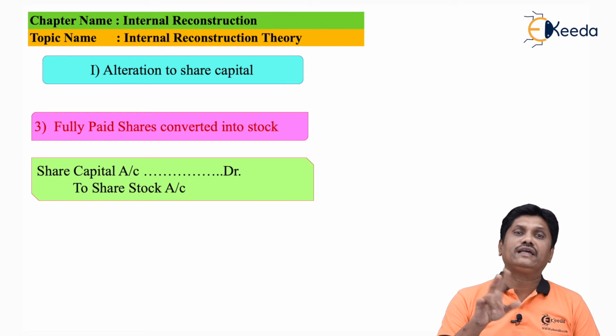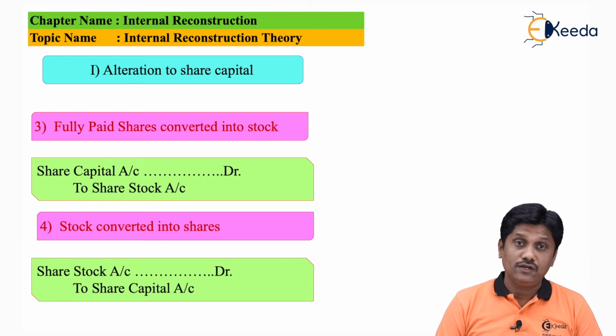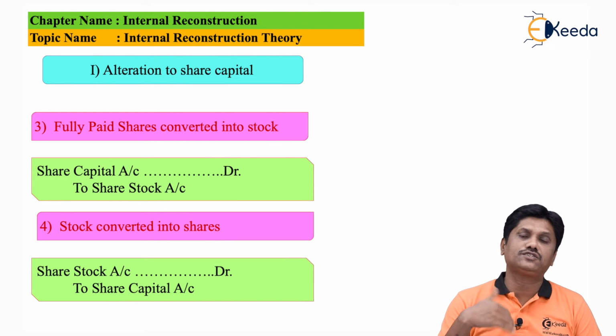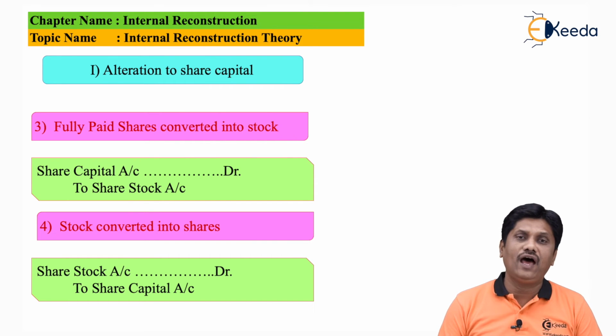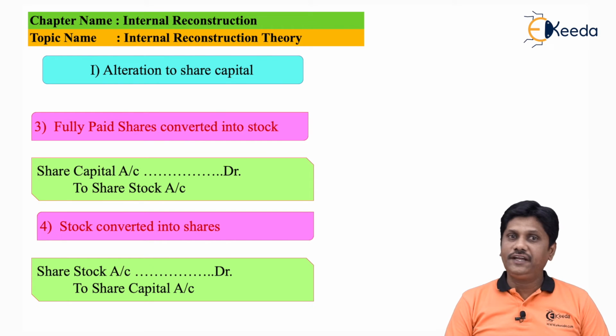So my entry will be share capital account debit to share stock account. The reverse way is also possible. Your stock is getting converted into share capital, so I can say stock account debit to share capital. Importantly, share capital and share stock both will be shown in your balance sheet under the heading share capital.